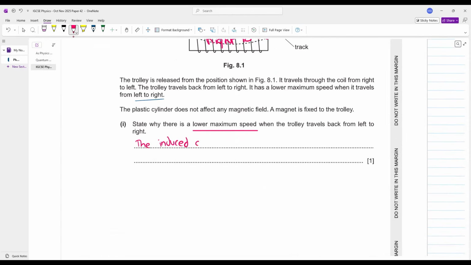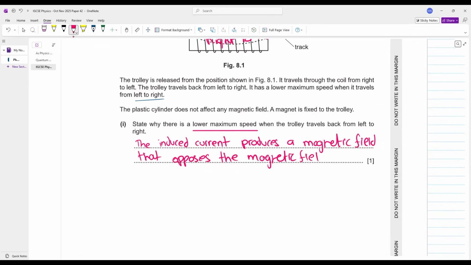According to Lenz's law भी लिख सकते हो. The induced current produces a magnetic field that opposes the magnetic field causing the induced current. बेटा इंड्यूस करंट को जो मैग्नेटिक फील्ड कॉज कर रही है उसी को अपोज करती हुई एक मैग्नेटिक फील्ड इंड्यूस करंट प्रोड्यूस करता है। Let's further move ahead.